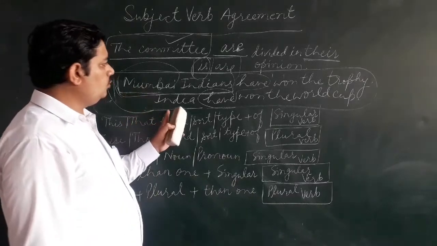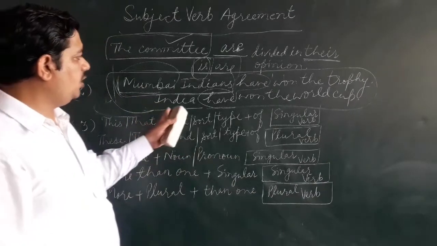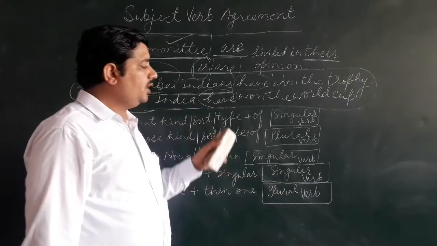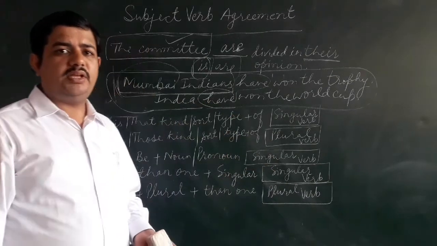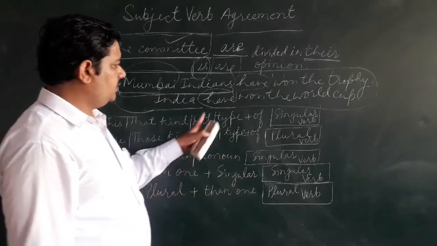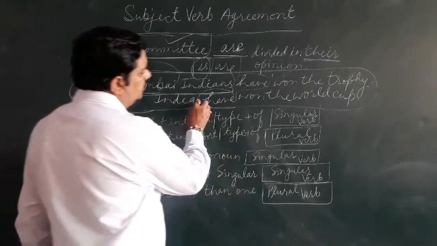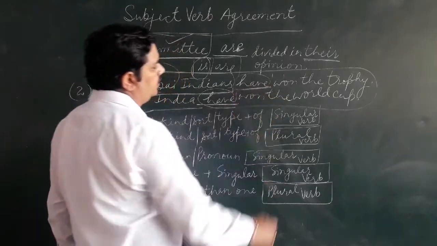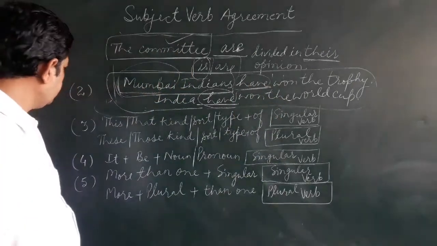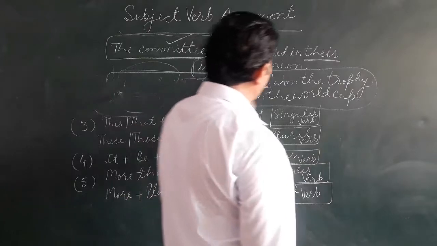When a particular nation, state, or institution is considered as a team, there we use plural verb with those. Clear? Okay. Now we move to the next one.